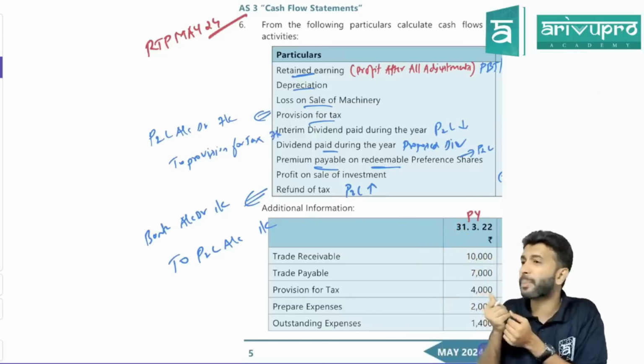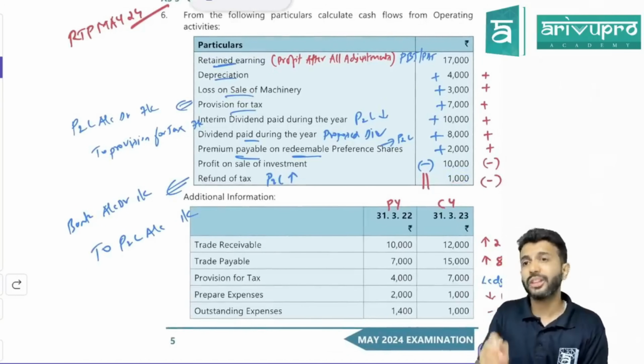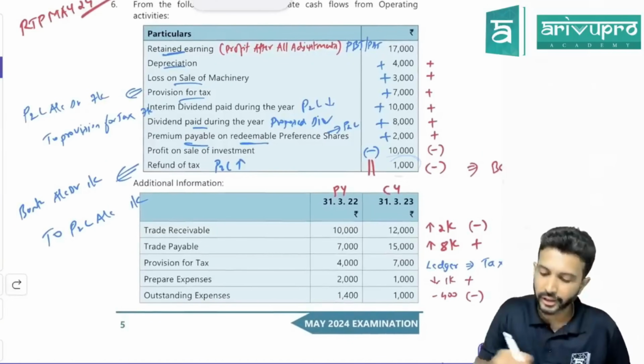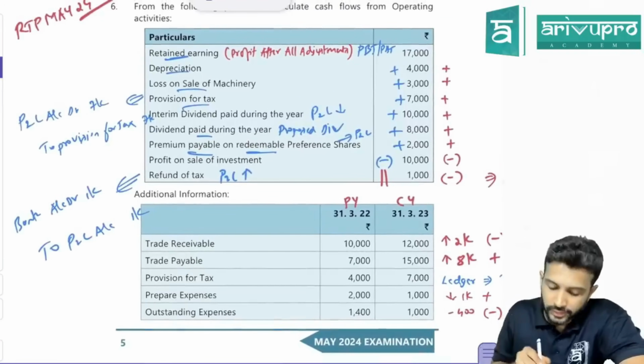But tax paid we show as a separate category, no? For the time being, reduce it. Later on, we will see. As a separate category, maybe we will show. So this 1,000 has to be deducted. So if you do all this plus minus, or in fact, some more are there. Okay, this is one. Next is what, sir?